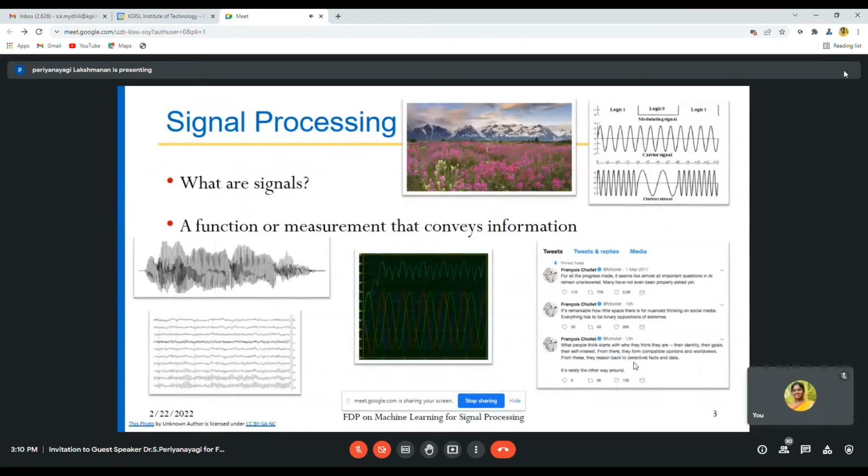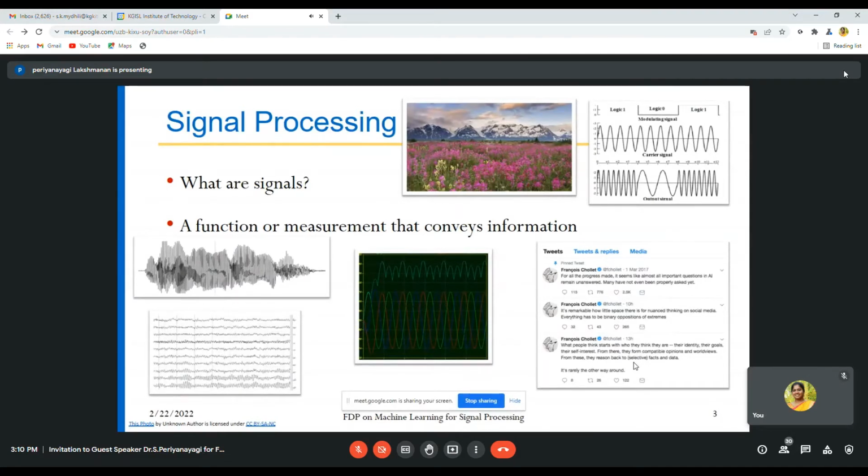So first, I'll start with what signals are, just a few glimpses of a signal, and then we'll go to signal processing. Then we'll see the difference between signal processing and machine learning, and why machine learning for signal processing is important. Then we'll move on to machine learning techniques, and then we'll have a hands-on session on human activity using MATLAB. So this is how my flow will be.